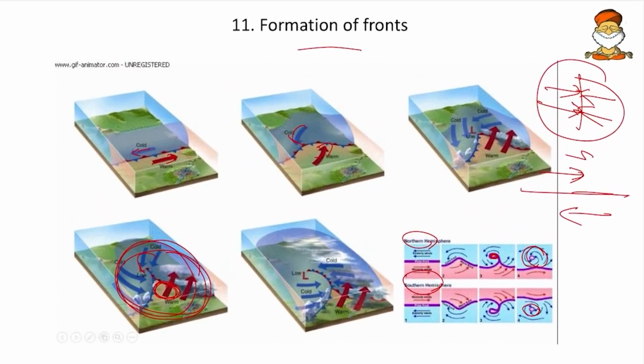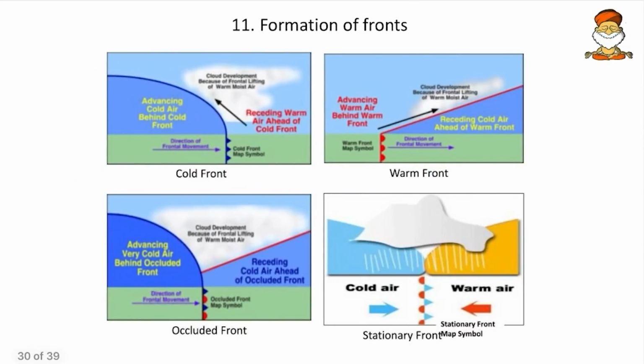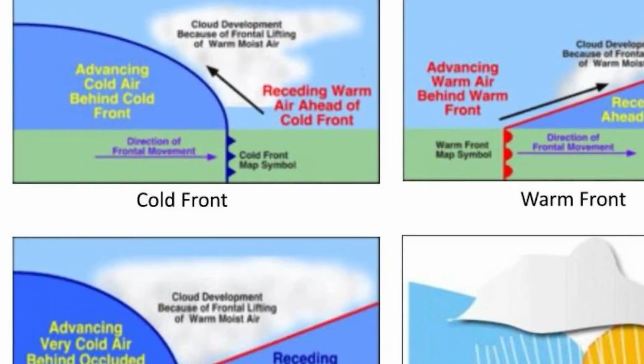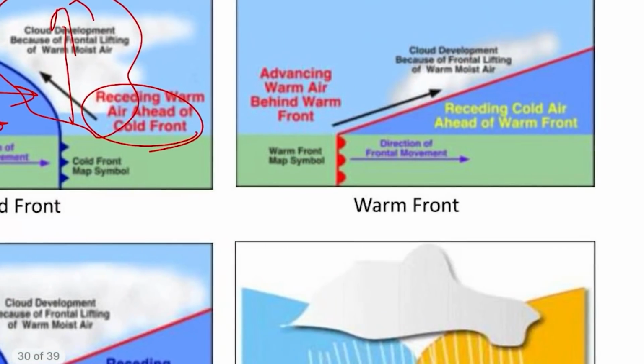But apart from this, even if a head-on collision occurs, we can have temperate cyclones. Say here for example the head-on collision is happening. Here the cold air is there and the warm air is there. The cold air will advance and suddenly lift the warm air, so in this area the precipitation occurs. And here we have the cold air which is stagnant and warm air rushes.